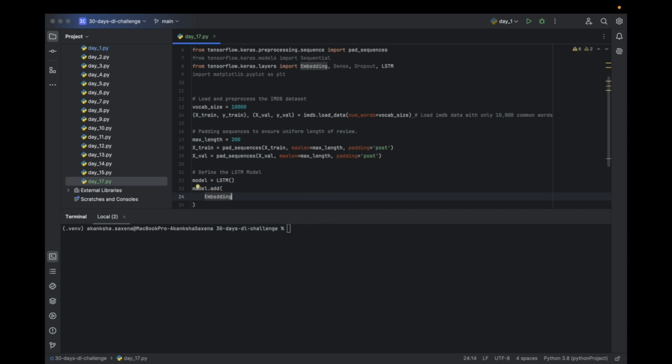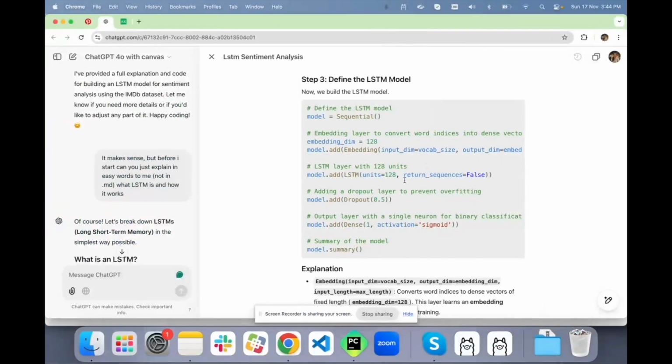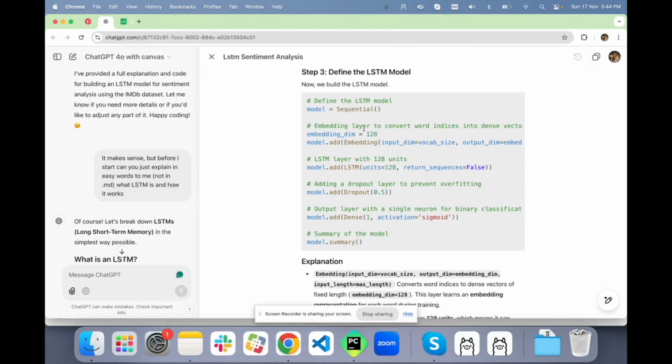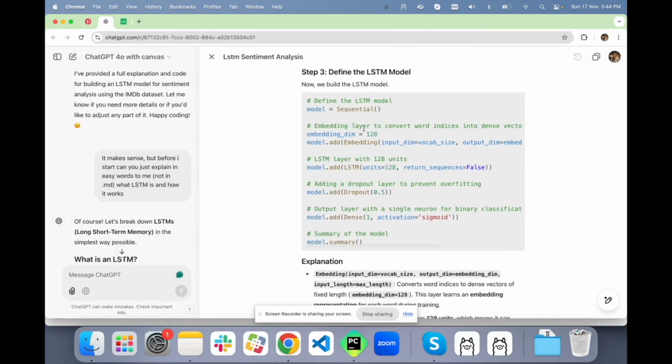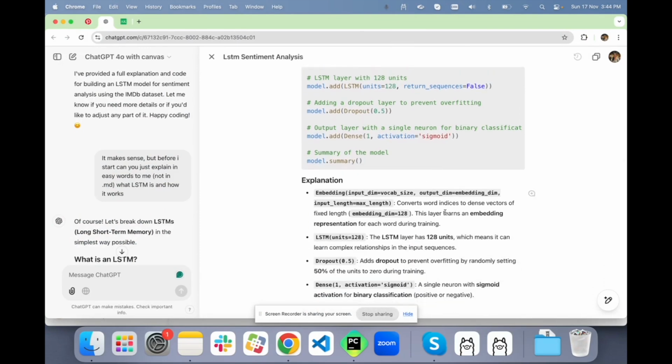Here we mention what this embedding layer is. This embedding layer is added to convert the word indices into dense vectors. It converts word indices to dense vectors of fixed length, which is 128 dimensions. This layer learns an embedding representation for each word during training.